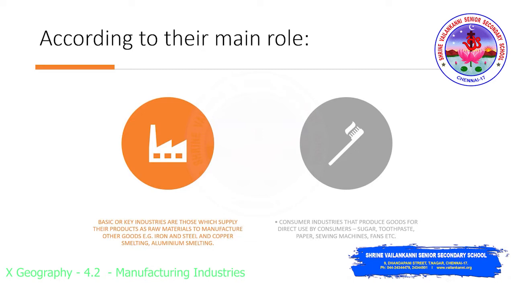So key industries are those which supply their finished product as a raw material to manufacture other goods. Okay. Next, consumer industries produce goods for the direct use of the customer. So once the product is over, it can be directly sent for the customer's usage. For example, toothpaste, sugar, paper, sewing machine, fans, etc.